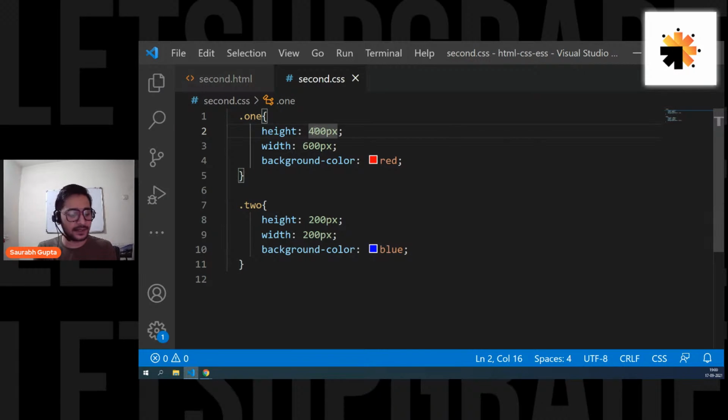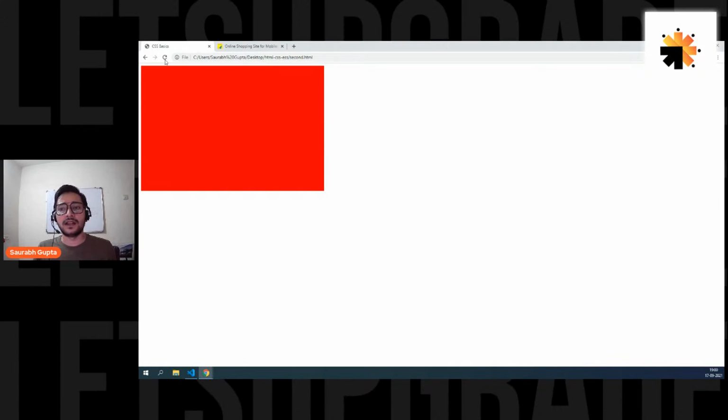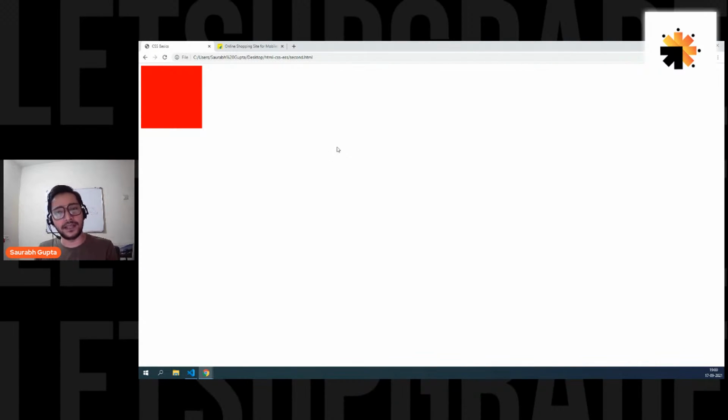Now, first of all, let's reduce the height and width. So let's make it 200 by 200 for now. So move this. Now guys, if you focus properly for the next 10 to 15 minutes, the basic core of CSS that a lot of people don't understand, you'll understand it perfectly.